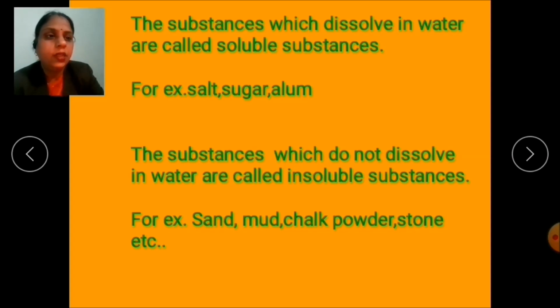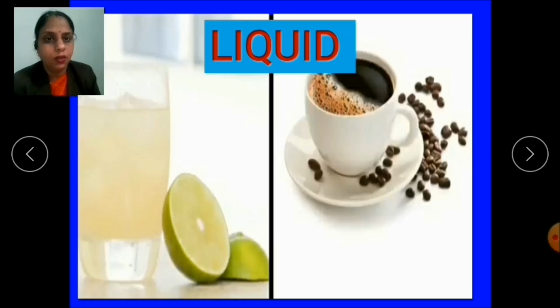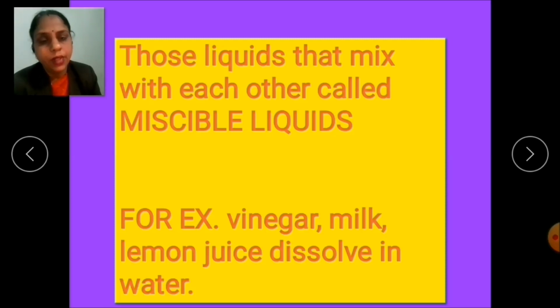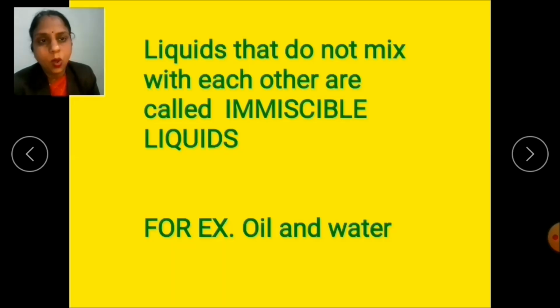Now like solids, some liquids also dissolve in the water. For example, milk, lemon juice, vinegar, they all dissolve in the water. So those liquids that mix with each other are called miscible liquids. And what are the examples, children? Yes, vinegar, milk, lemon juice, they all dissolve in the water. And some liquids that do not mix with each other are called immiscible liquids. For example, oil and water.